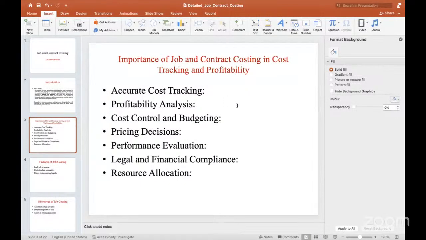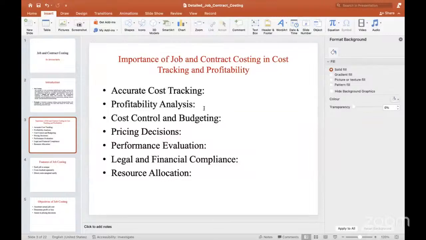So accordingly, whatever the cost incurred for that particular job, exactly that cost we are going to distribute for them. So when we distribute the cost for the particular job, we are able to find out the accurate cost. Profitability analysis.